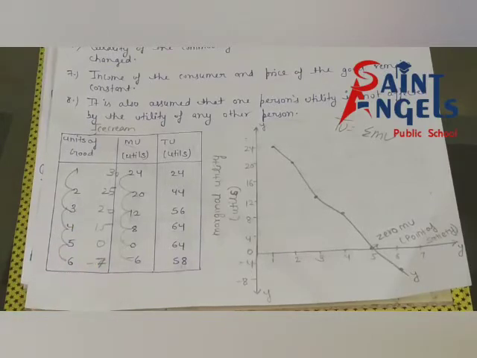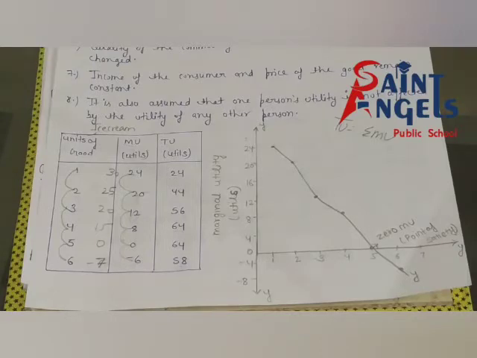Suppose I consume more units of ice cream beyond my capacity, it means that there may be chances of cold and fever.